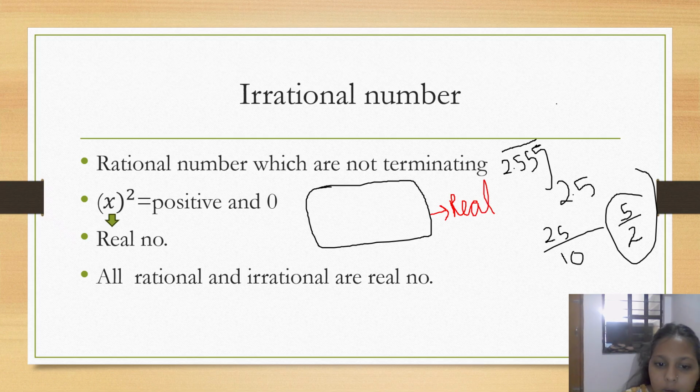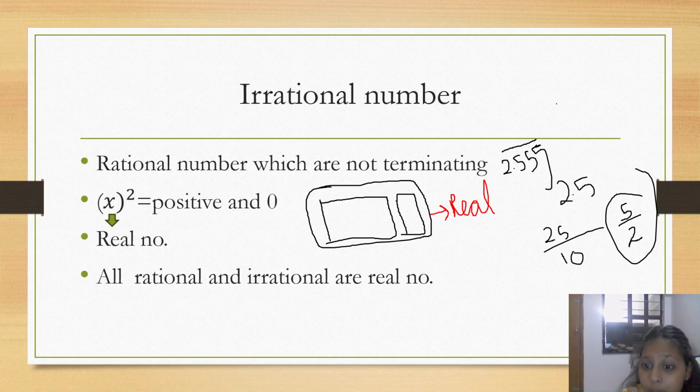And if I make another box of rational numbers, and irrational, this is the rational number, and this is the irrational number.